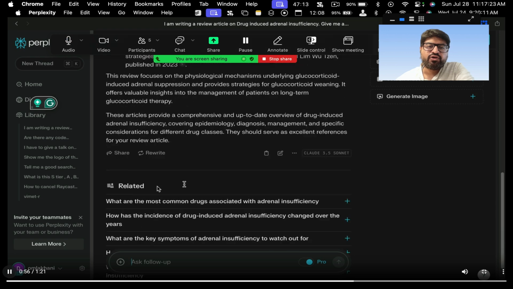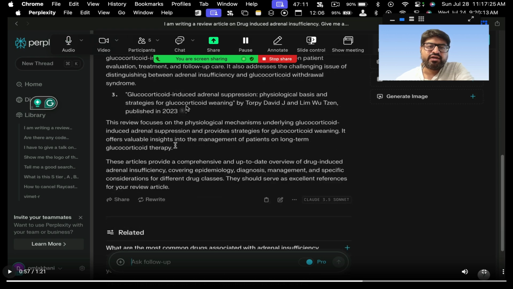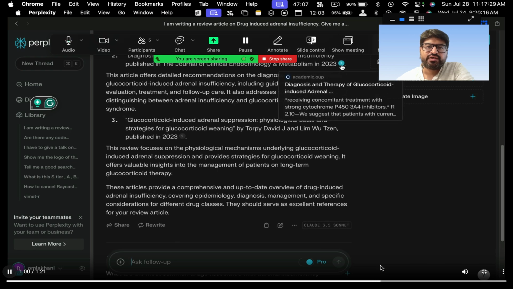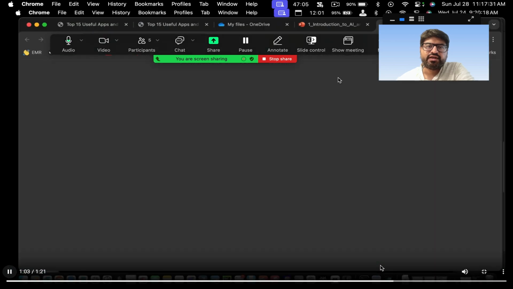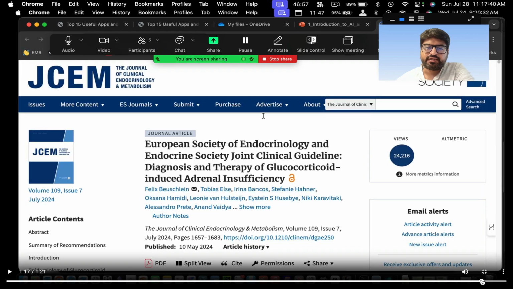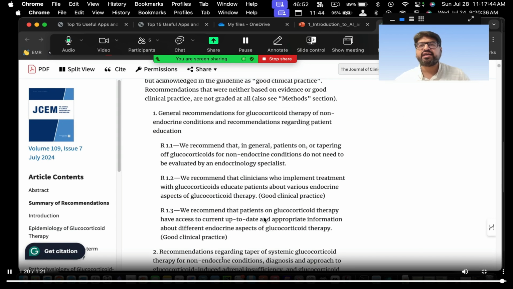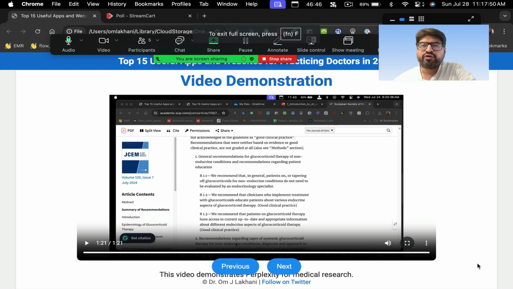So let's say I click, it will also give you the reference for that, right? So you can directly click on the link and open that link and see the article. For example, this is the article which I want. So I click on the link, and I am able to open the PubMed link for the article. Yeah, there you go. This is the article which opened, right? And then next, what I can do is I can in fact take this article and ask Perplexity to give me a summary of the article also, right?